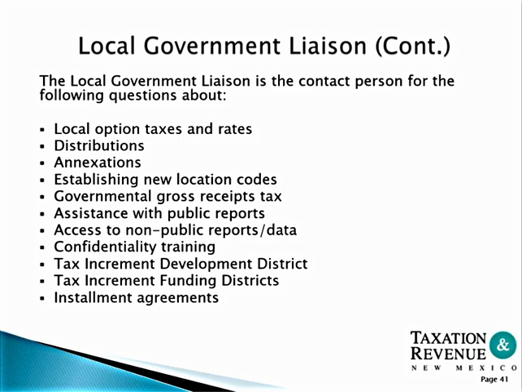Local government liaison job duties include local option taxes and rates, distribution explanations, annexations, establishing new location codes, governmental gross receipts tax, assistance with public reports, access to non-public reports and data, confidentiality training for local government officials, tax increment development districts, tax increment funding districts, and installment agreements for local governments.